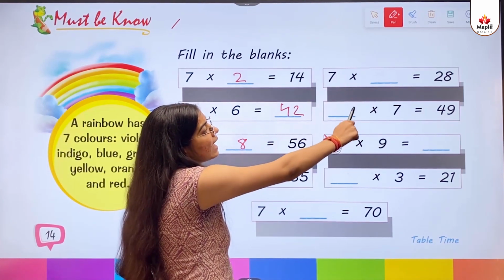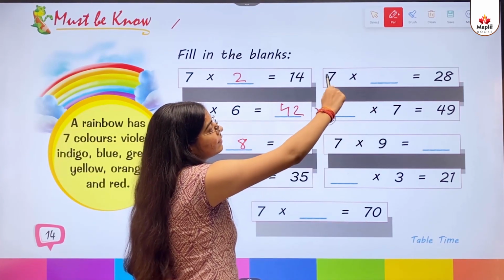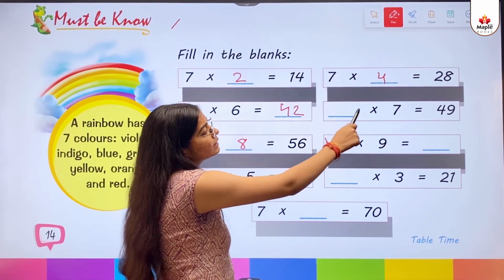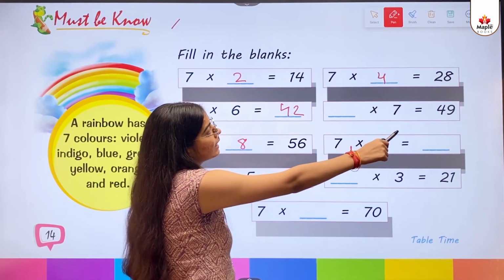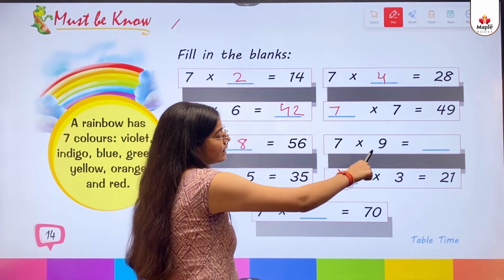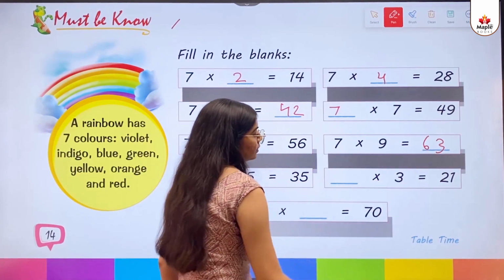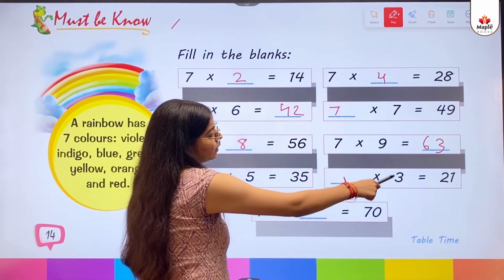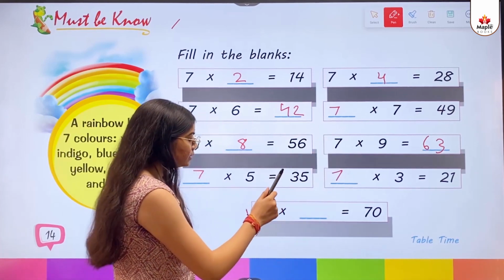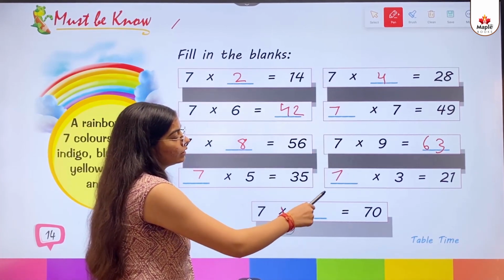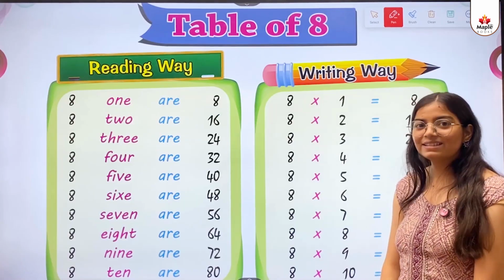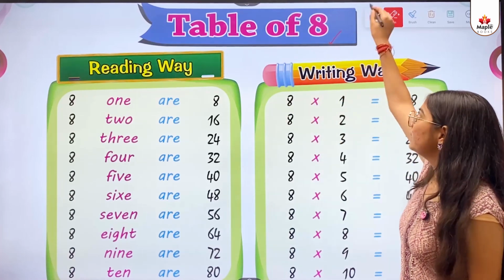7 multiply dash equals 28. 7 4s are 28. Dash multiply 7 equals 49. 7 7s are 49. 7 9s are 63. Dash multiply 3 equals 21. 7 3s are 21. 7 multiply dash equals 70. 7 10s are 70. So kids, the next concept is table of 8.